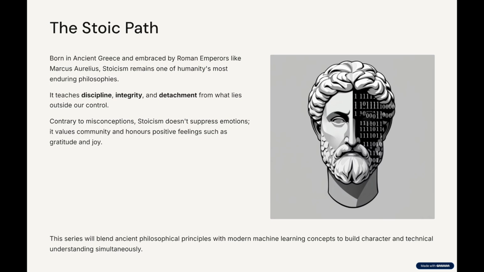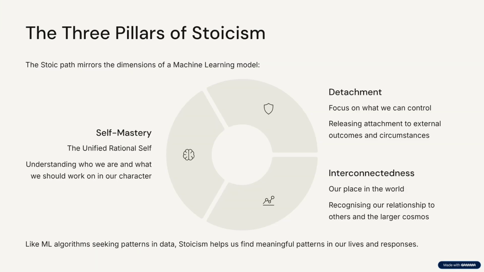In this series, we will blend ancient thought with the writings of contemporary philosophers, psychologists, business leaders, and strategists, while also deepening our understanding of machine learning concepts. How do we live a Stoic life? The Stoic path has three pillars: self-mastery, detachment from external influences, and interconnectedness. These mirror the dimensions of a machine learning model, or the attributes characterizing the data used in them.